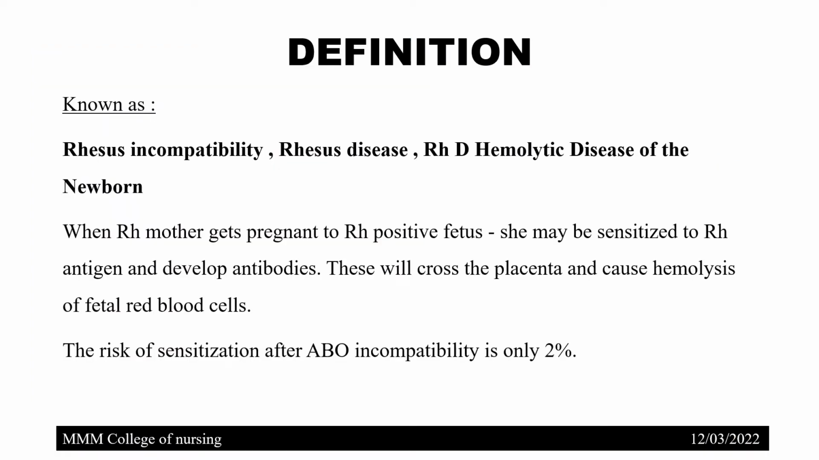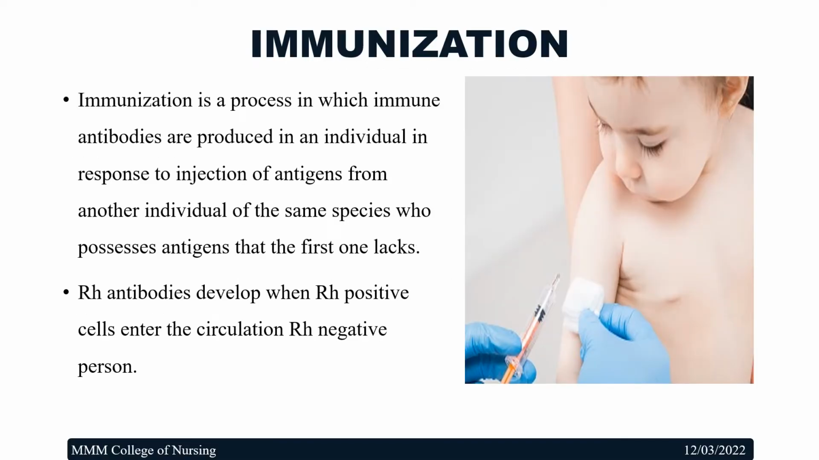First, we'll see about the definition. RH immunization is otherwise called rhesus incompatibility, rhesus disease, RHD, or hemolytic disease of the newborn. When an Rh negative mother gets pregnant with an Rh positive fetus, she may be sensitized to the Rh antigen and develop antibodies. These will cross the placenta and cause hemolysis of fetal red blood cells. The risk of sensitization after ABO incompatibility is only 2%.